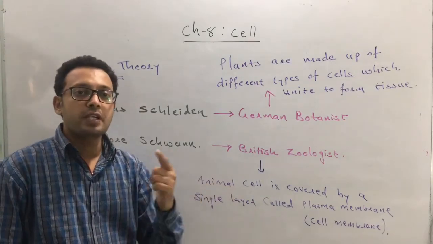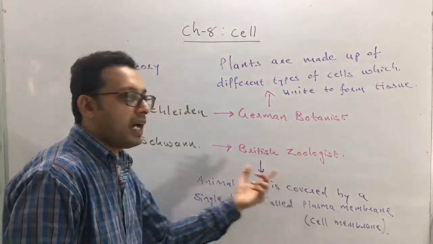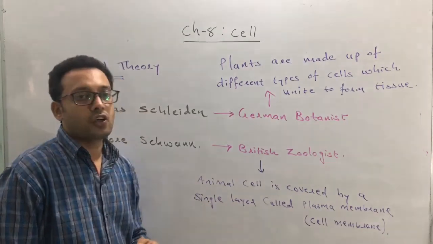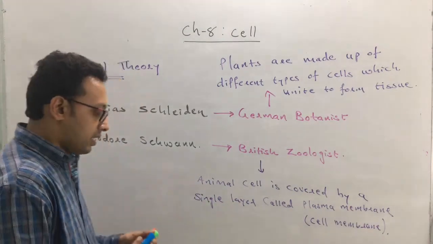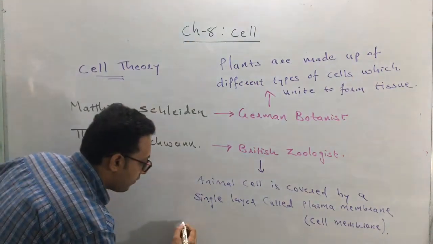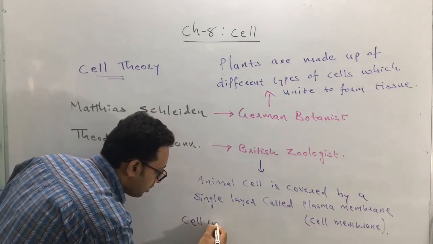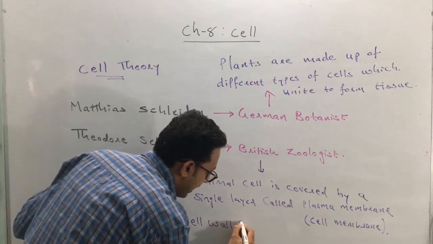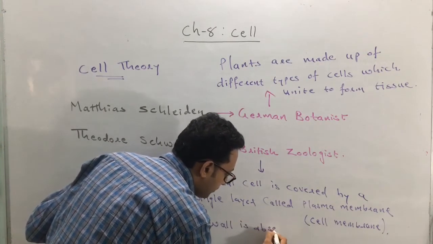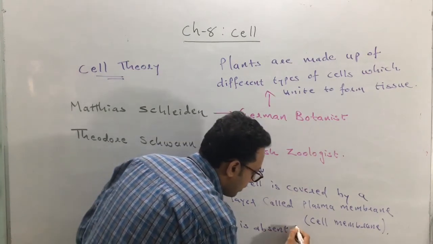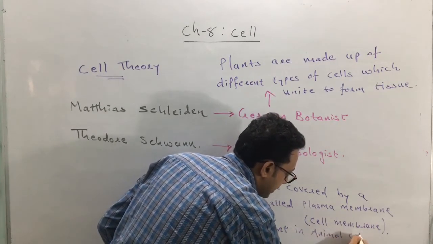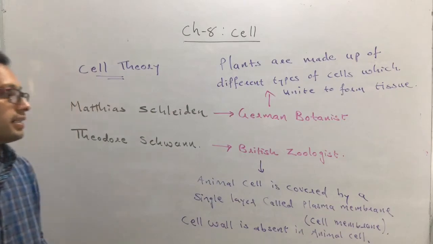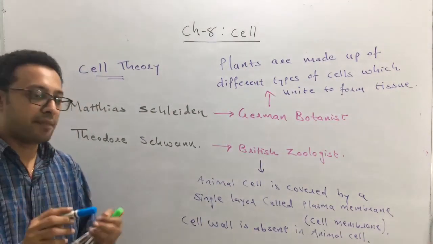Animal cell is surrounded by a single layer called the plasma membrane, or it can also be called the cell membrane. He also discovered that the cell wall is absent in animal cells and it is present in plant cells.